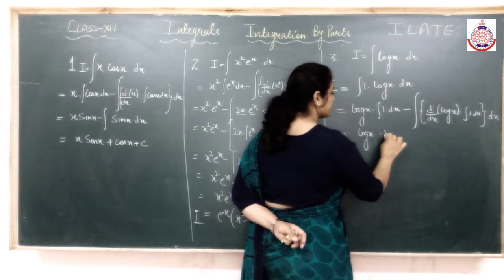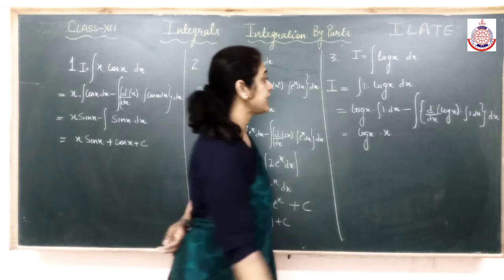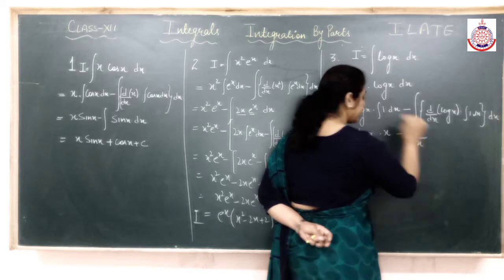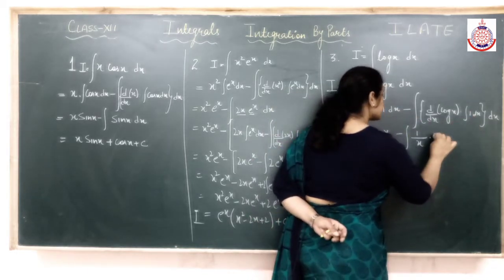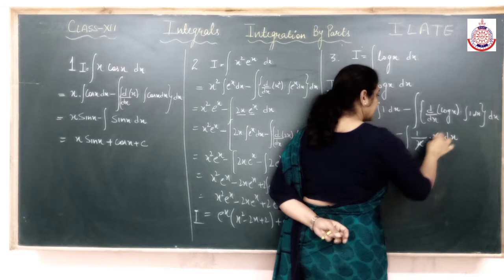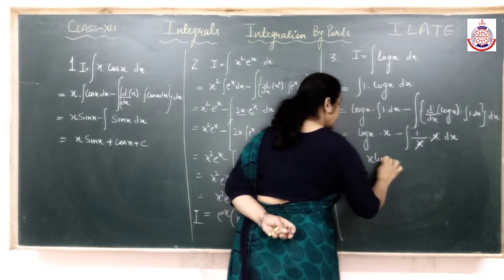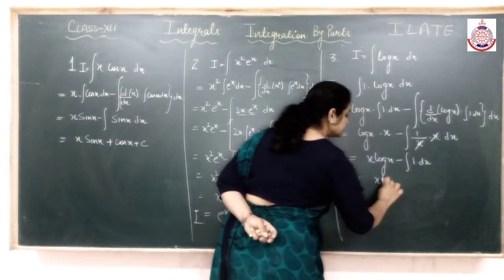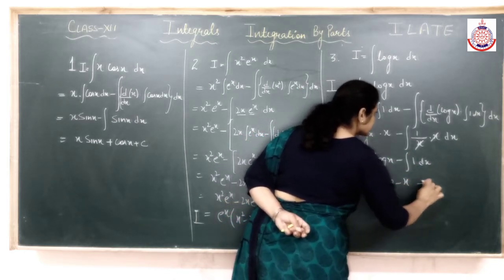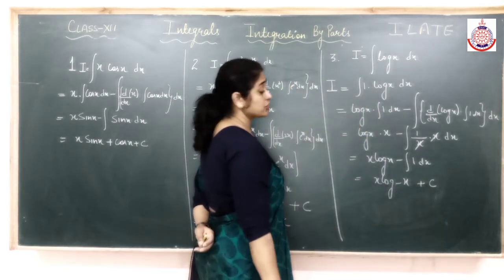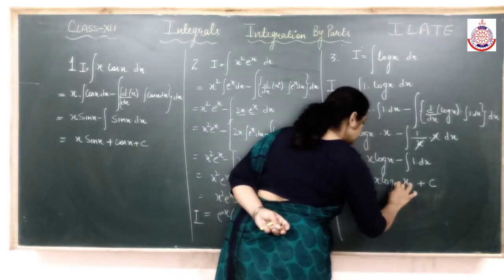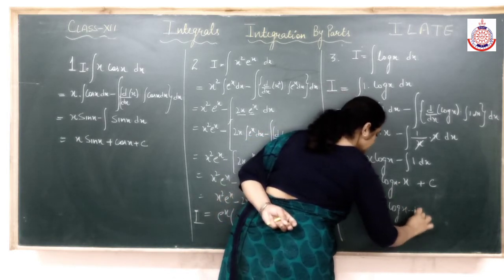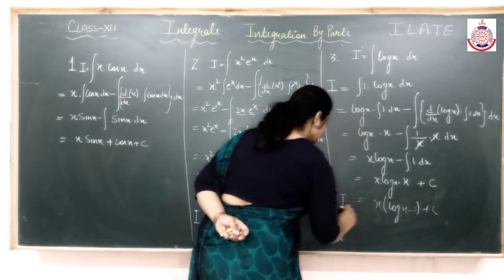Integration of 1 is x. Integration of 1 is x. Differentiation of log x I know, that is 1 by x. Integration of 1 is x, and x cancels. So here we have x log x. Integration of 1, what is integration of 1? Integration of 1 is x plus c, because integration is over. So I can take x common from here. So that is the integration of log x.